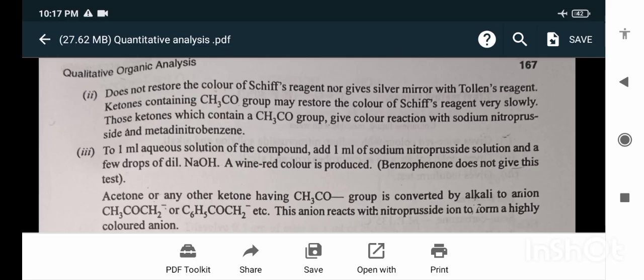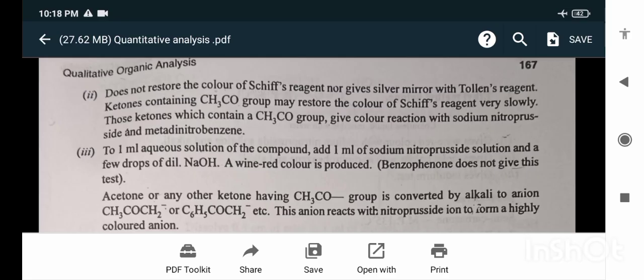Those ketones which contain a CH3CO group give color reactions with sodium nitroprusside and m-dinitrobenzene. To 1 ml of aqueous solution of the compound, add 1 ml of nitroprusside solution and a few drops of dilute NaOH. A wine red color is produced.